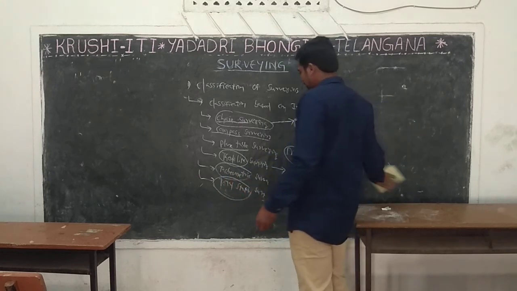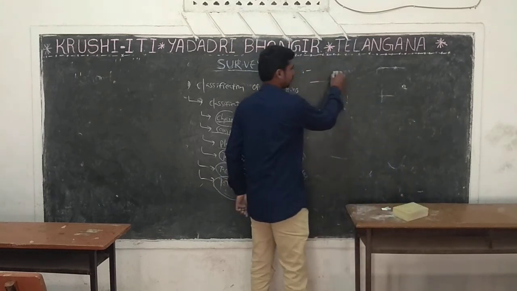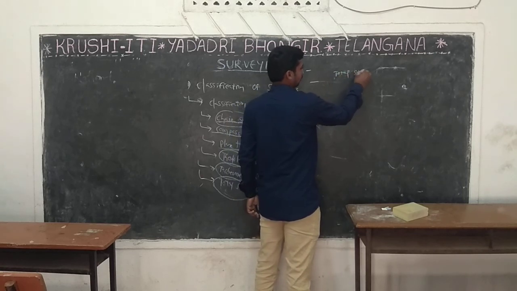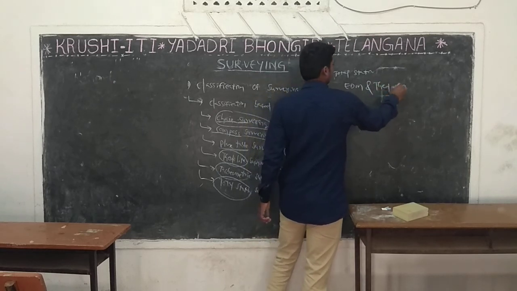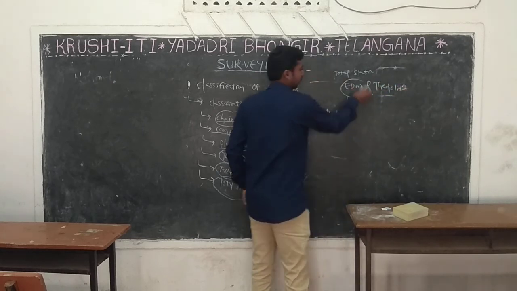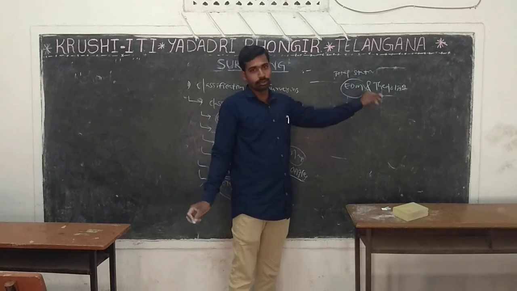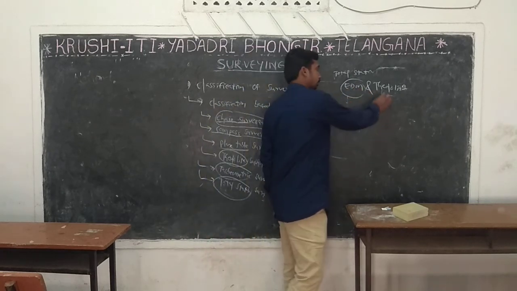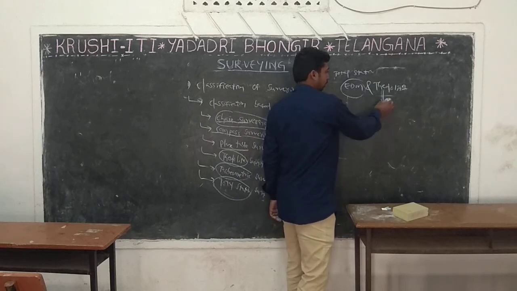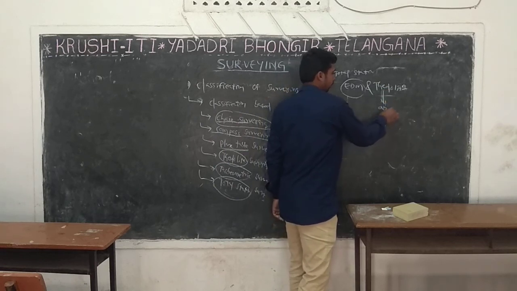It is a combination of EDM and theodolite. What is EDM? Electronic distance measuring unit. Next, theodolite is one of the instruments. It is used to find out the angles.